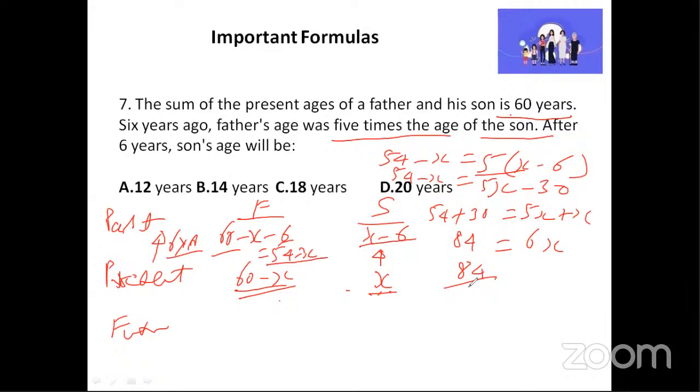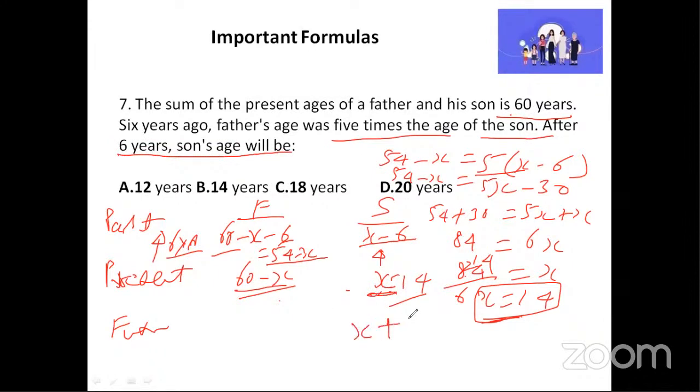Next step is 84 divided by 6 is equal to x. So here I'll take 6 ones are 6, then 6 fours are 24. So this will give me 14. x is equal to 14 is what I get here. Now the question is, after x, so x is equal to 14, we got son's age. They're telling after 6 years, what will be son's age? Present age of son is x. So after 6 years means it is going to be x plus 6. So present value we got 14. So what is the age after 6 years? It's going to be 20 years. Right?